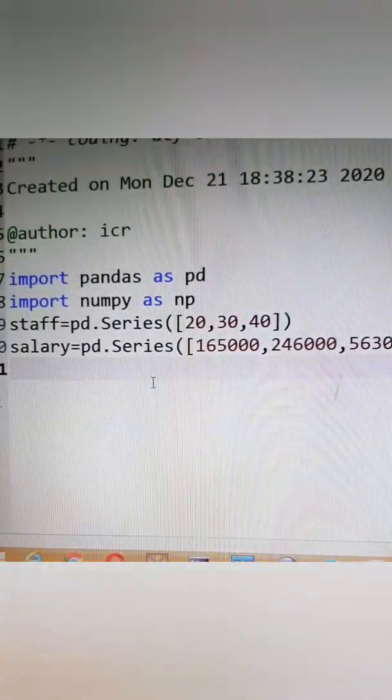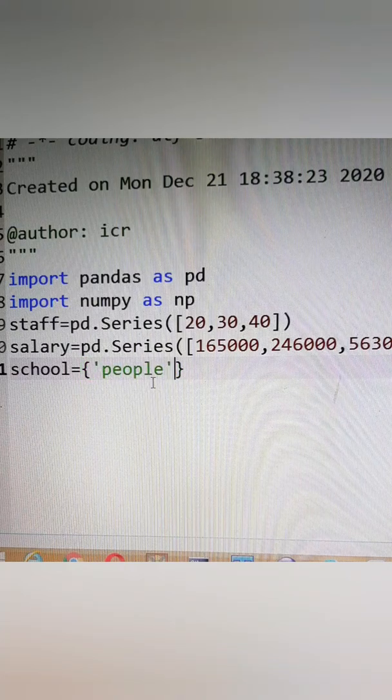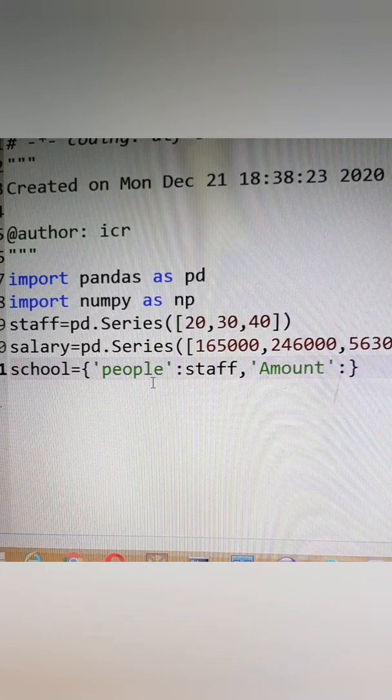Two lists have been given, and now we want to create our data frame. But first of all, we'll be creating a dictionary which will store both of the Panda series. So the dictionary that I'm going to keep is school, curly brace, one key that has been given is people, which will have the staff Panda series, and the other will be amount as a key which will have salary as the value.